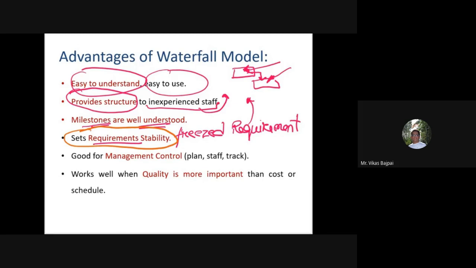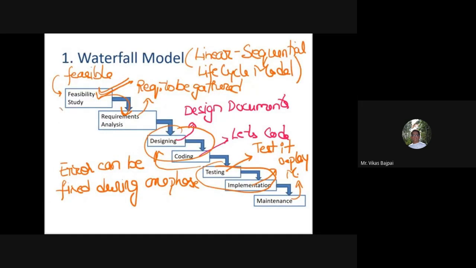And since everything is fixed and pre-planned, it is good for management control. That means planning, staffing, tracking. Let's say I know that these two phases need 2 months of time. So I'll say that my design team should be free for the first 2 months and then it should be ready.